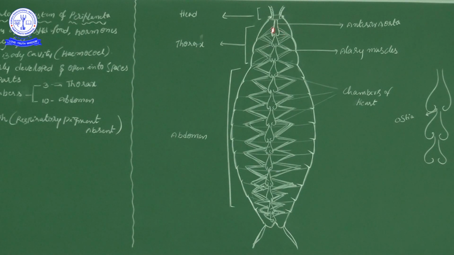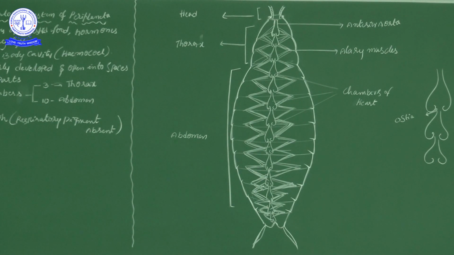These 13 chambers are attached to the dorsal side with the help of the auxiliary muscles. Here I have drawn triangular shapes now. The triangular structures we call the auxiliary muscles. With the help of the contraction of the auxiliary muscles, these heart chambers allow the movement of the blood inside the heart. Okay, so how it will function, that we want to know.